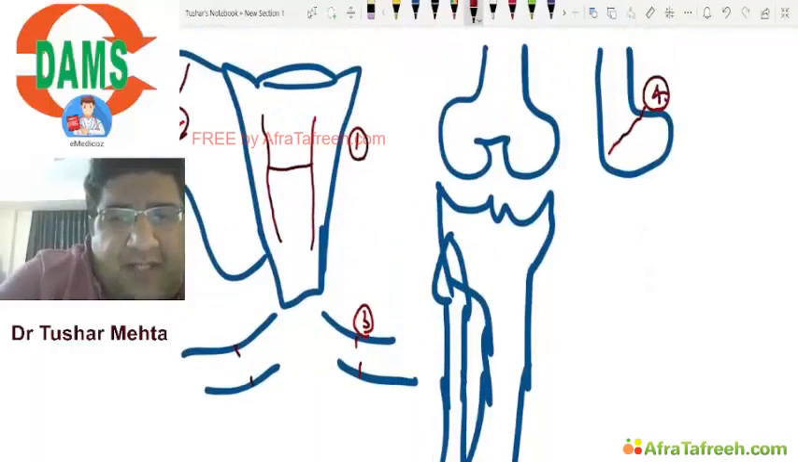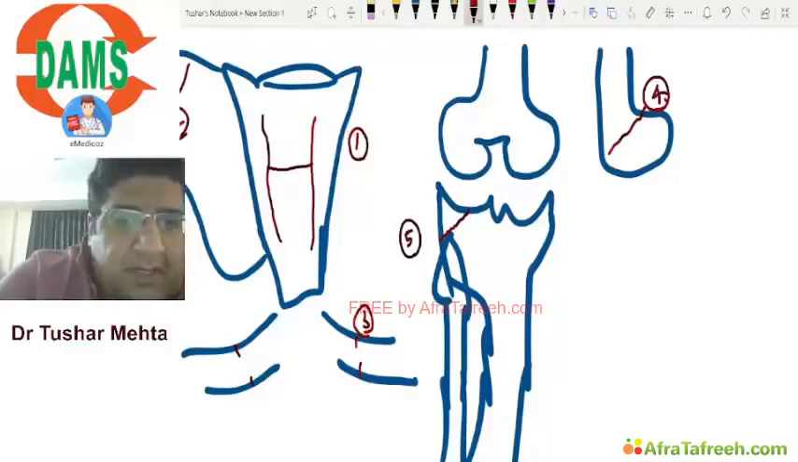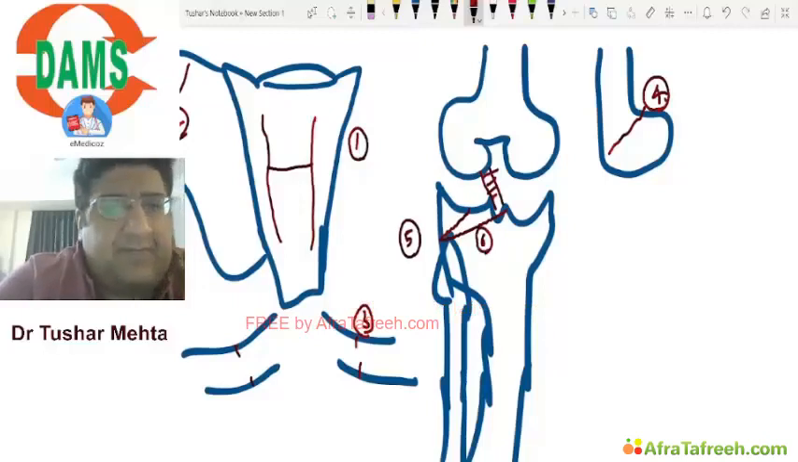If there is a fracture of the lateral tibial condyle, it is what is called bumper fracture. Can you see that? If there is a fracture of the lateral tibial condyle extending into the tibial spine with ACL tear, we are going to call it Segond's fracture.